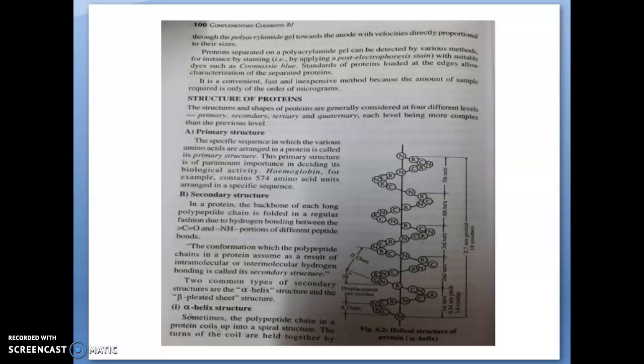The axial pitch of the alpha helix, it is in a spiral manner. So, this axial pitch of the alpha helix is 0.54 nanometer, and it contains 3.6 amino acid residues.